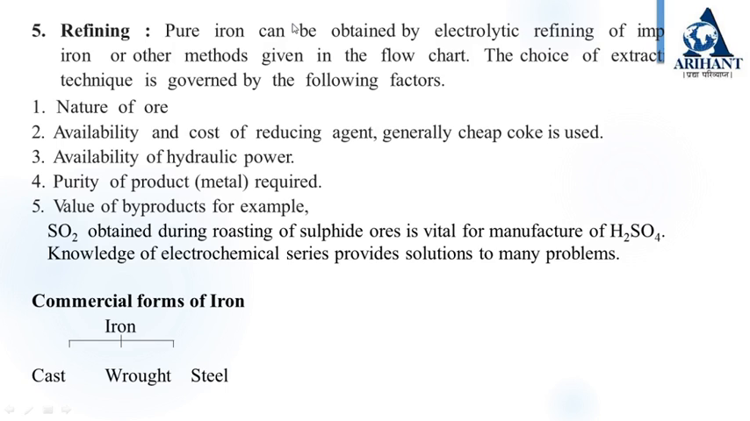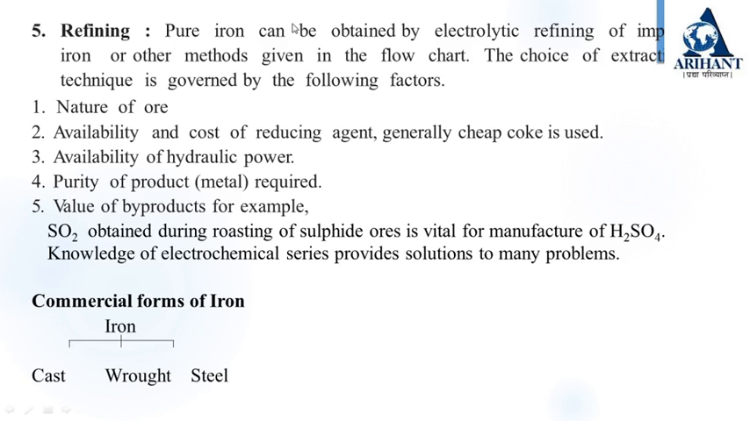Wrought iron. This form of iron contains very little carbon, less than 0.2%, and it is the purest form of iron. It is very soft. And steel. This form of iron contains 0.2 to 2% of carbon. It is neither too brittle nor too soft.